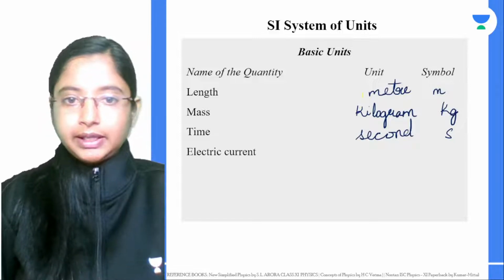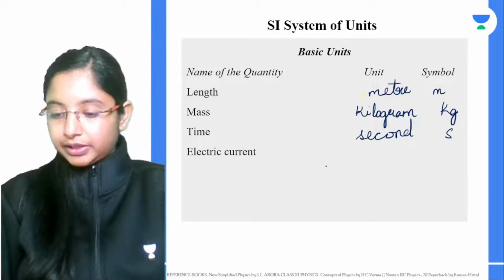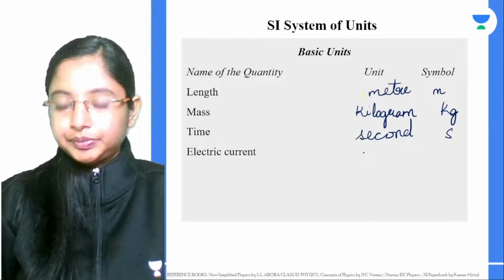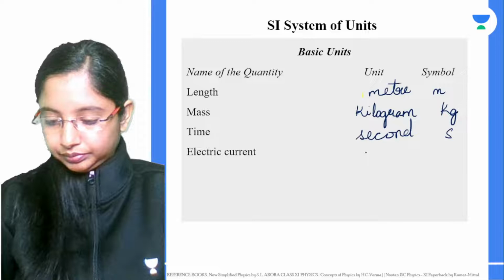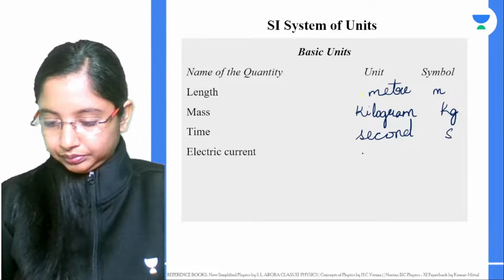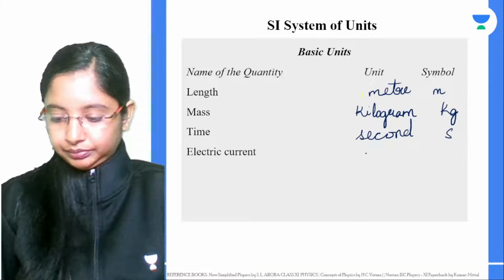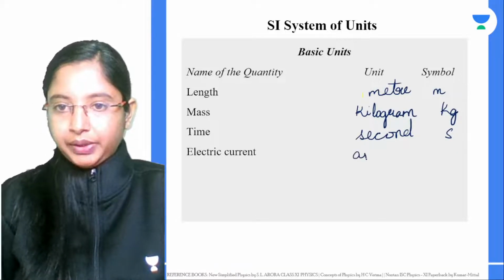Next, electric current. What is the unit of electric current? Right, amperes, and the symbol we use is A.